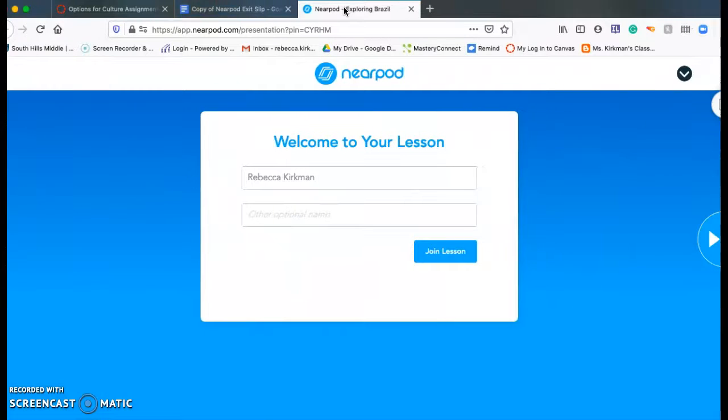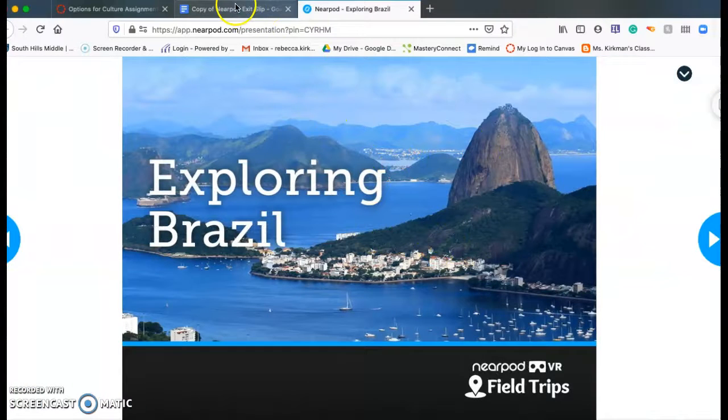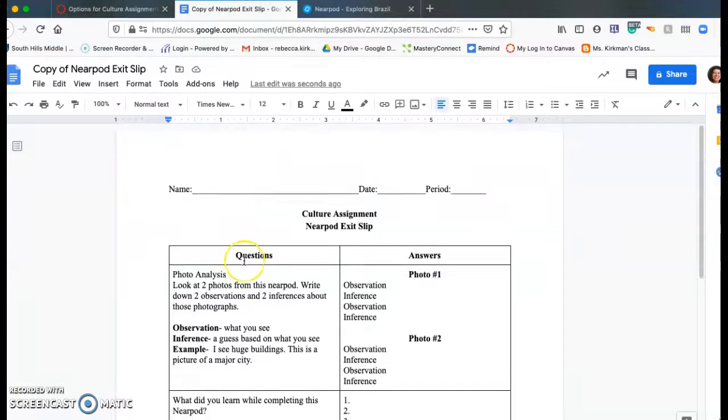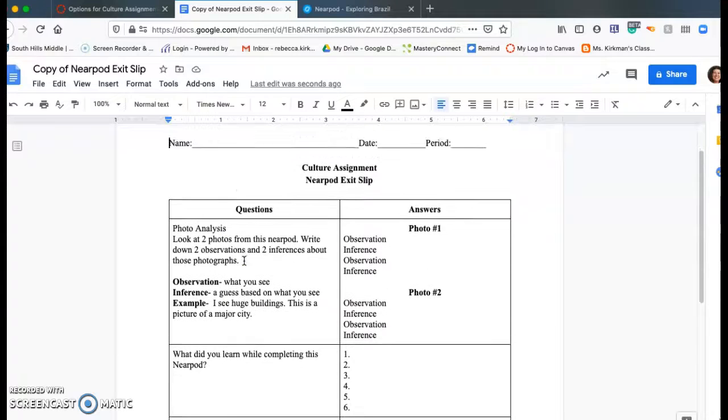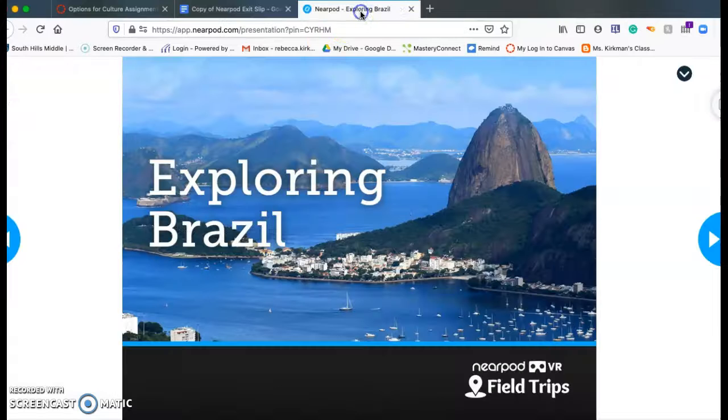Here we go. Here's my lesson. Exploring Brazil. Looking at my Nearpod exit slip, I'm going to need to do a photo analysis. I'm going to look at two pictures and write observations and inferences. Observations are what you see, and inferences are a guess based on what you see. So for example, I see huge buildings, so this is a picture of a major city. So I click on this, and I'm going to go into the Nearpod.